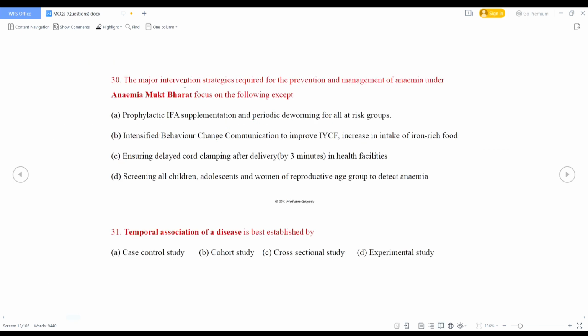Next question. Temporal association of a disease is best established by case control study, cohort study, cross-sectional study, experimental study. Temporal association in epidemiology refers to relationship between an exposure and an outcome over time. So temporal association of a disease is best established by cohort study.